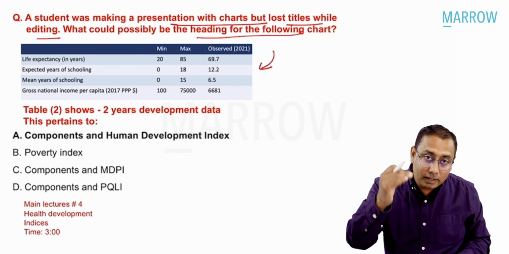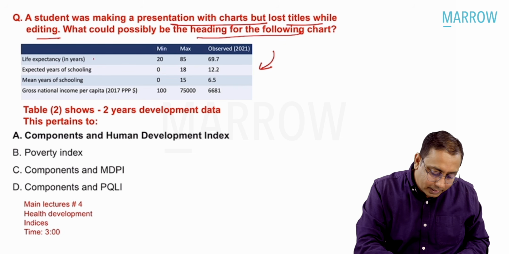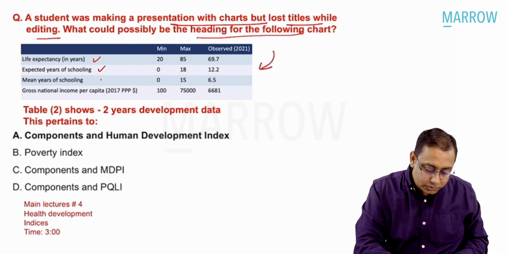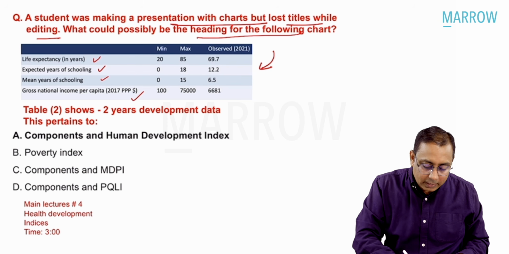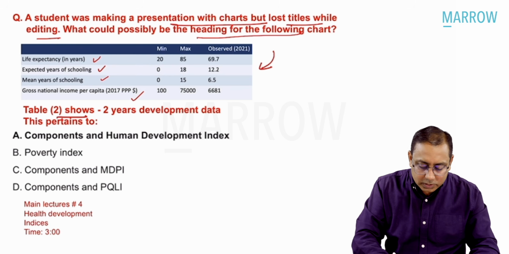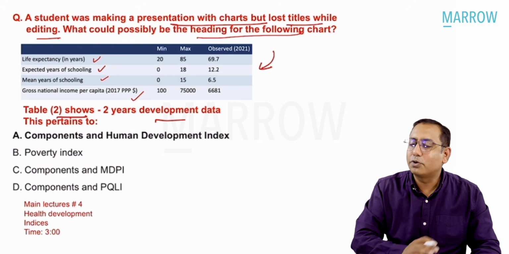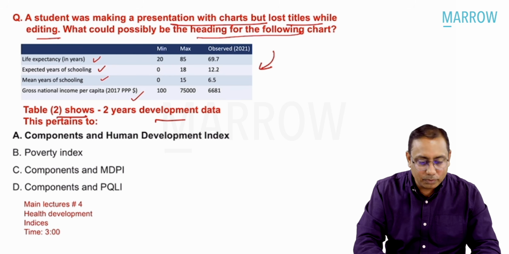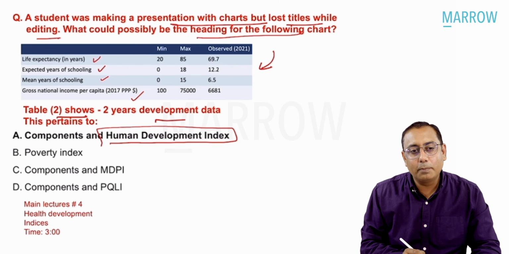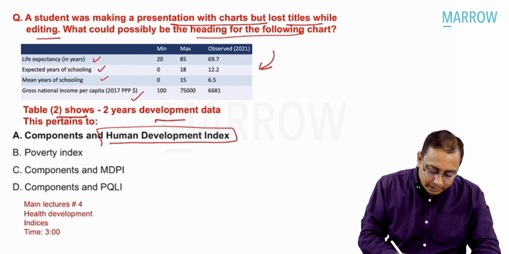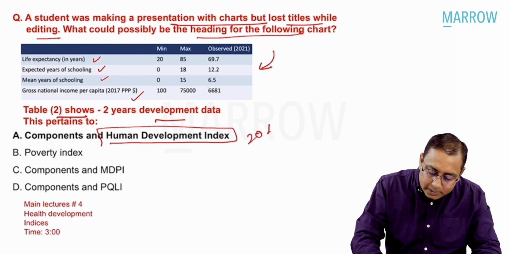So the options, there were different rows: life expectancy in years, expected years of schooling, mean years of schooling, and gross national income per capita was given. Table number 2 shows the 2 years development data. So common sense, I think it's a very simple MCQ. It was telling you about the components of the Human Development Index, and it is a super duper 20-star MCQ.